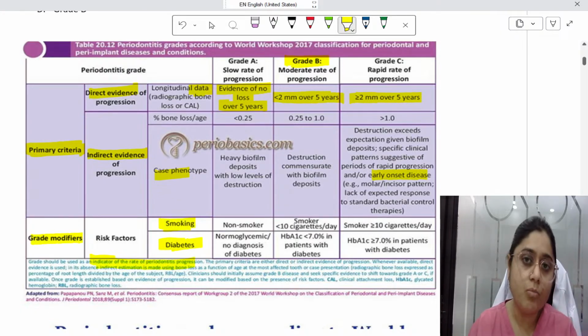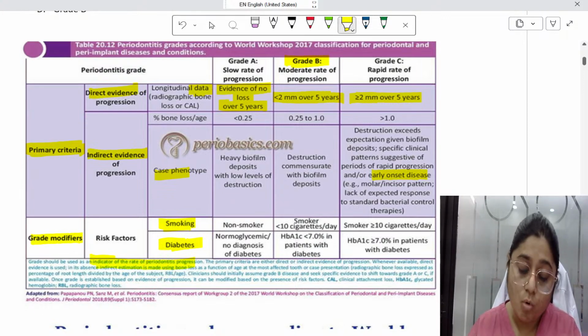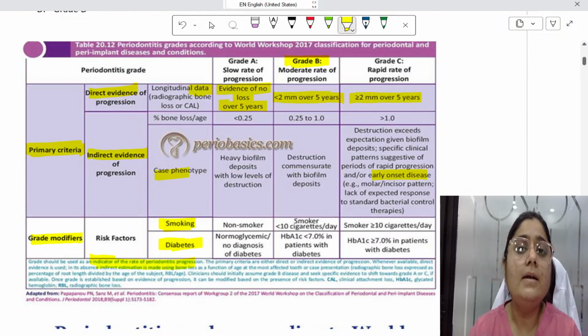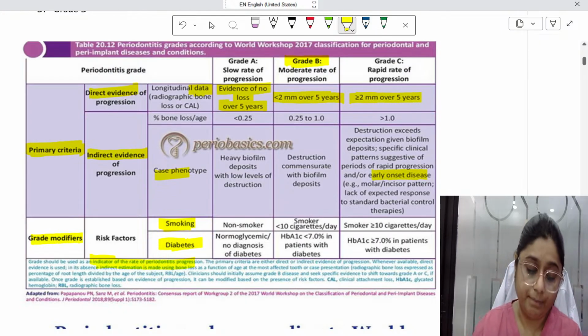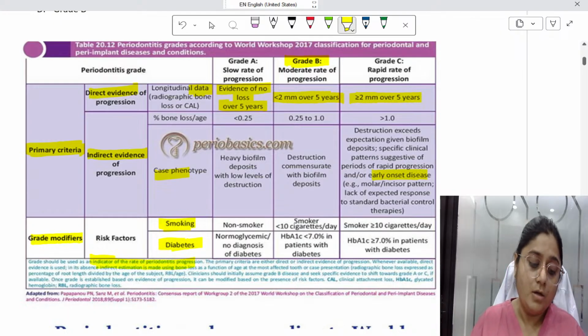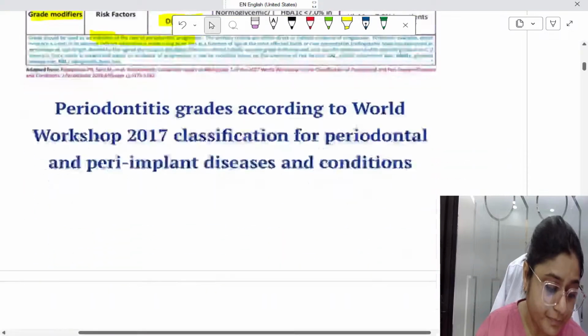If a patient is non-smoker, he is in grade A. Okay, if a patient is a smoker but less than 10 cigarettes per day, grade B. In grade C, smoker more than or equal to 10 cigarettes per day. Diabetes means normal glycemic, HbA1c less than 7 in patients with grade B periodontitis, and in grade C, HbA1c will be more than 7%. Okay. So this is how you have to look at the grades of periodontitis.